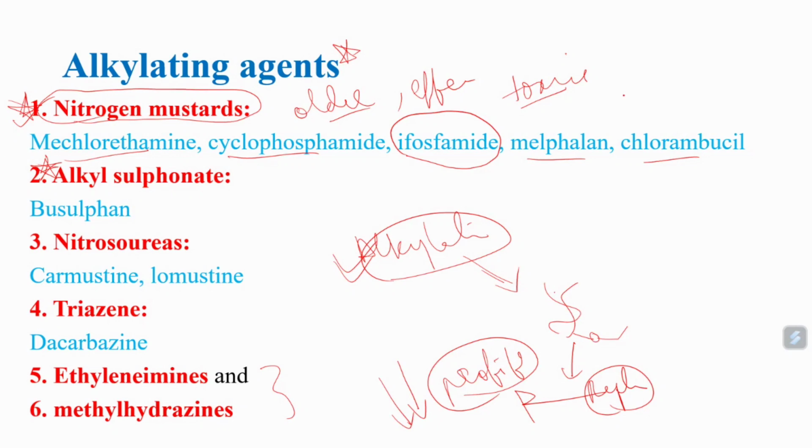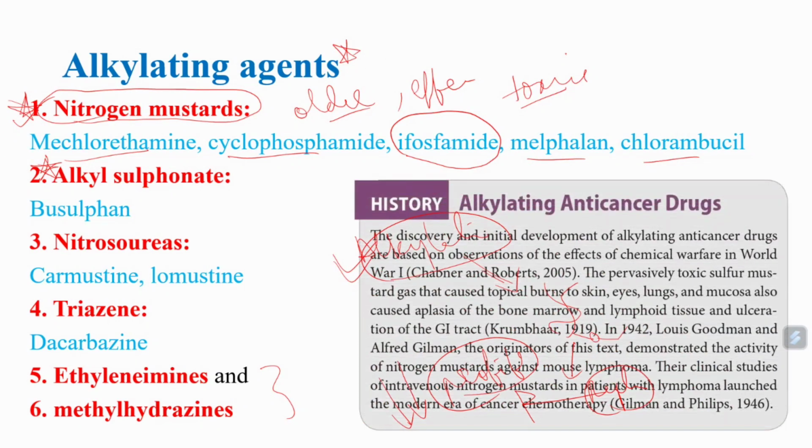In yesterday's class we already discussed the common mechanism of alkylating agents. In today's class also we'll try to revise. One more point, yesterday I told that alkylating agents are older compounds. Initially these alkylating agents were used as chemical warfare. Nitrogen mustard gases were used, and those gases had immunosuppressive and myelosuppressive activity.